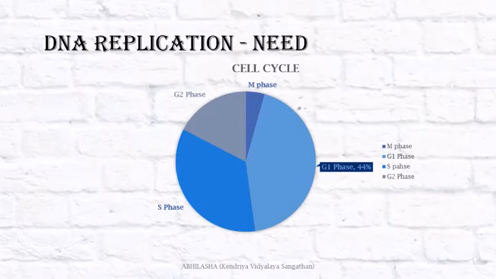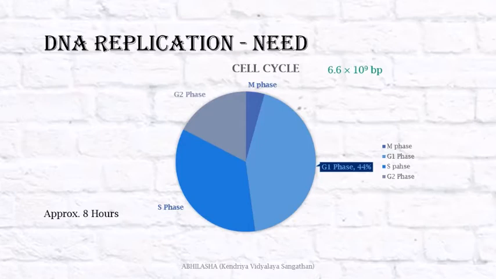It is followed by a long interphase. The interphase is not just long, it is divided into 3 phases, G1, S and G2. Of this, S phase is the one where DNA replication takes place, and S phase is approximately 8 hours.